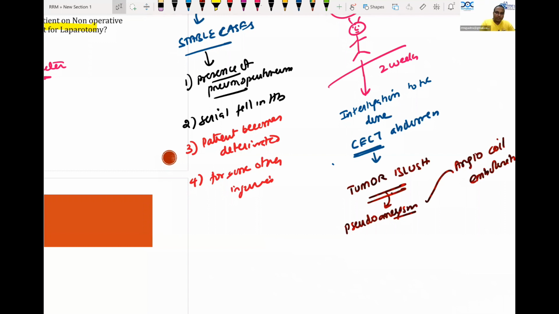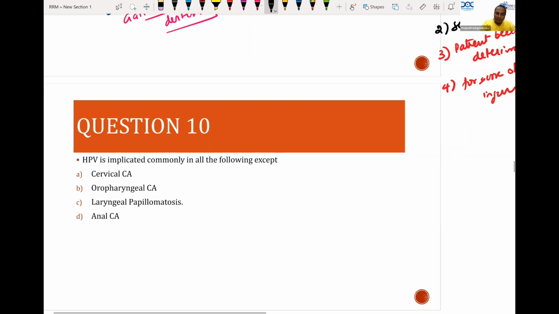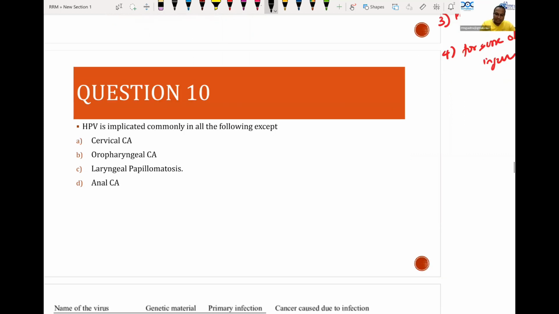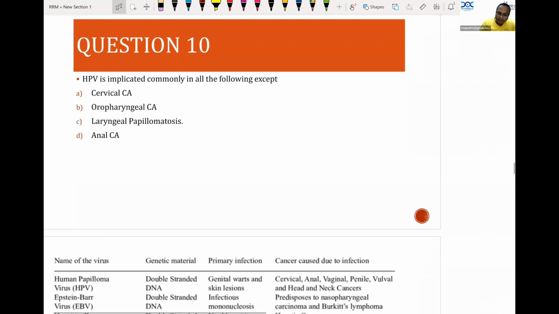So I don't think this question is a surgery question. Again, this is a microbiology question. Human papilloma virus is implicated commonly in the following except. I think this is a multiple choice question. It is implicated in all the virus infections given in A, B, C, D. Probably this is a question taken from a microbiology exam paper.